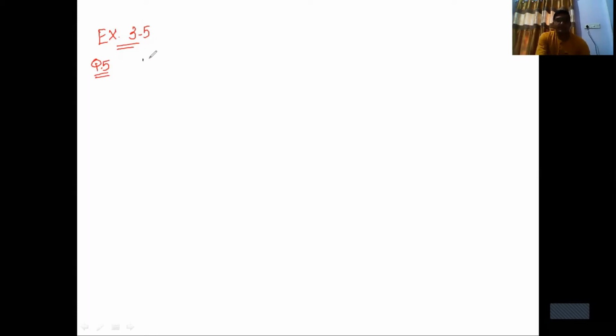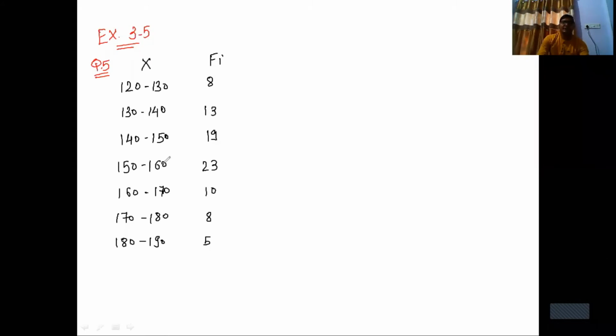Here x is given, fi is given. These are continuous frequency distributions, when x and fi both are given in the question. This type of sum is called continuous frequency distribution. Now here they have asked to find out the mode.